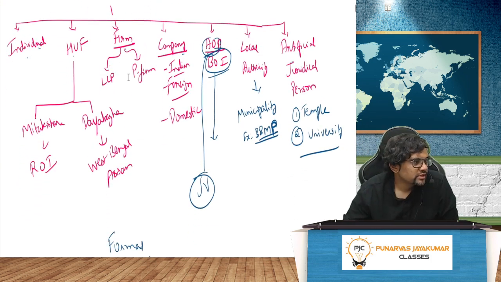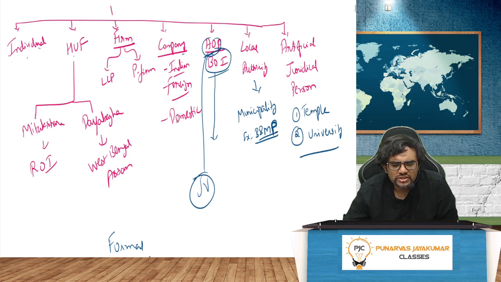Individual, HUF, Hindu undivided family. You have two things there. That is the Mitakshara School of Hindu Law, which is in the rest of India. Then the Dayabaga School of Law, which is in West Bengal. Then we have firm. That is LLP and partnership firm. Company. We have Indian company, foreign company, domestic company. You'll see the difference. Then you have AOP, BOI, Association of Person, Body of Individuals.